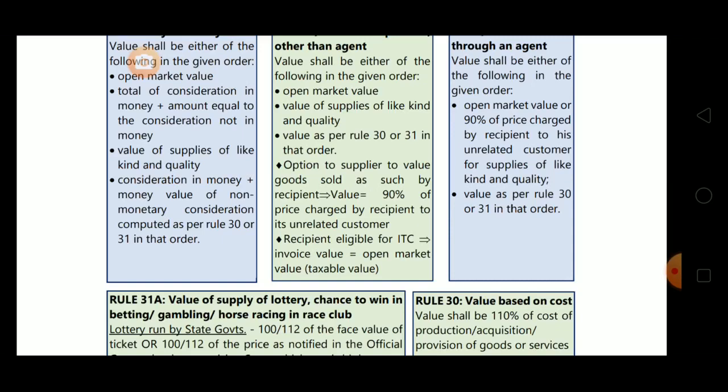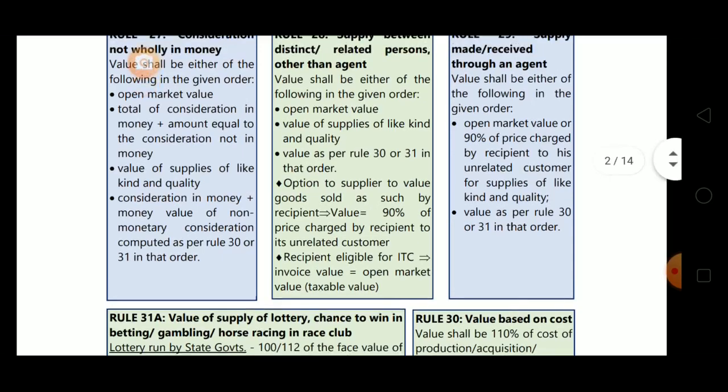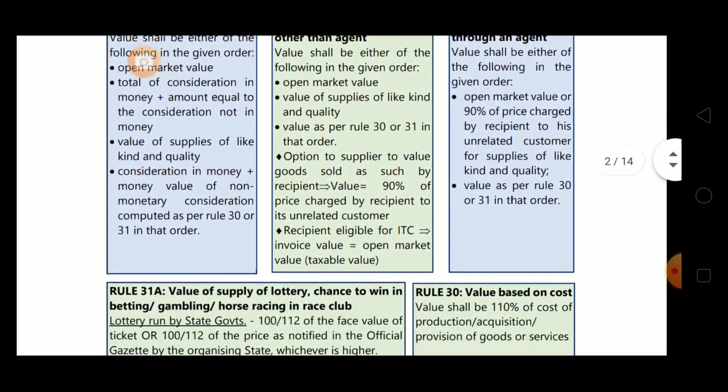If these last two bullets are possible, then we will not go as per the order given. I am talking about rule 28.